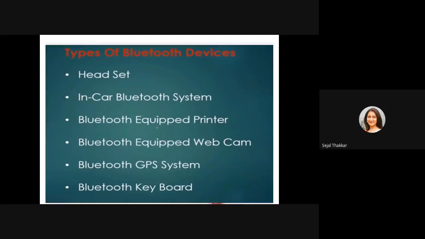Which kinds of devices can we connect through Bluetooth? The first one is the headset. You are using Bluetooth in car systems, Bluetooth equipment, printers, web cameras. You are using Bluetooth in GPS systems, Bluetooth keyboards. So these are the various types of Bluetooth devices which are used to transfer data between devices.